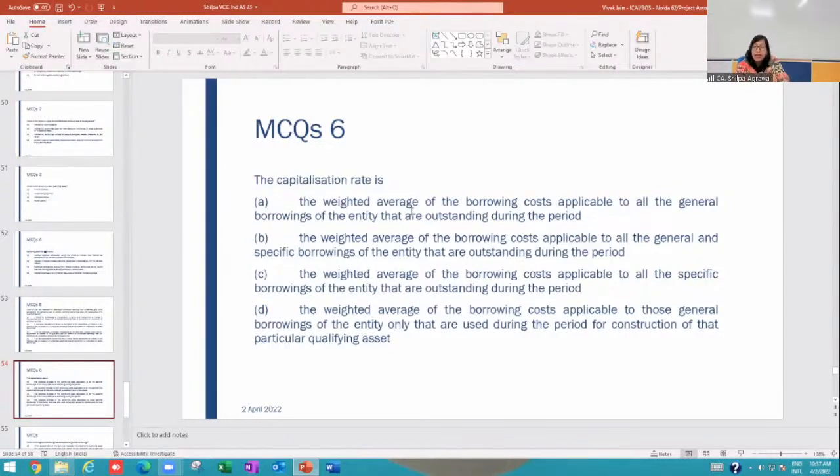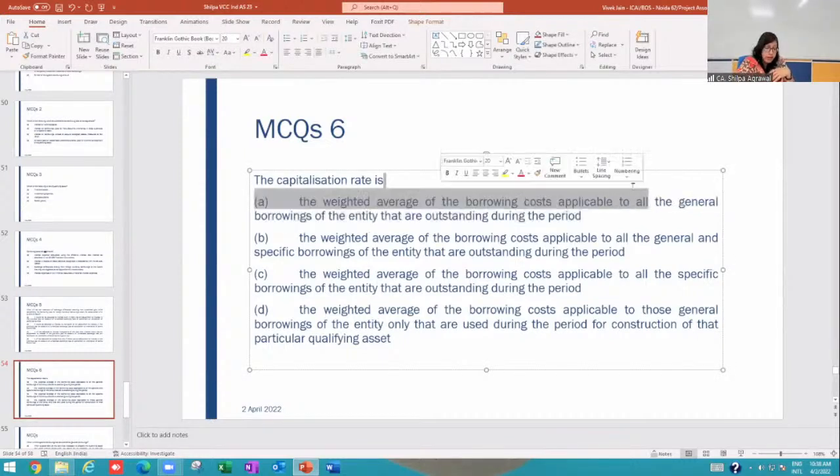For capitalization rate, you won't consider only those 2 borrowings. You will consider the capitalization rate of all the 6 borrowings. This I have missed out explaining to you. That's why instead of asking you a solution, I'm giving you the solution.